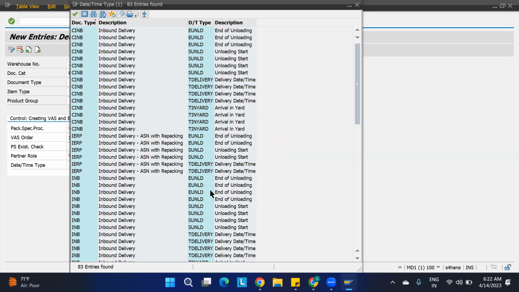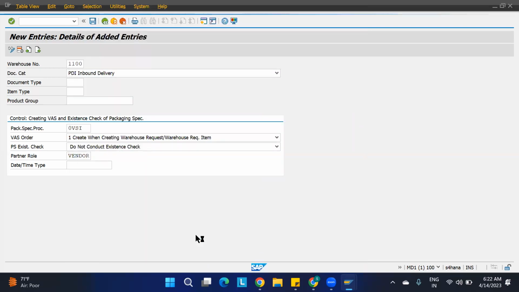Why is this important for you? Whenever you are creating such things, we take the T delivery, meaning time and date. It will be helpful whenever you are delivering the material. We have the pick logics, first in first out, last in first out. Whatever delivery you are creating will be based upon the time and the date, and based upon this only it will be processed further. That is why this is important for us. So I'll be providing T delivery over here.